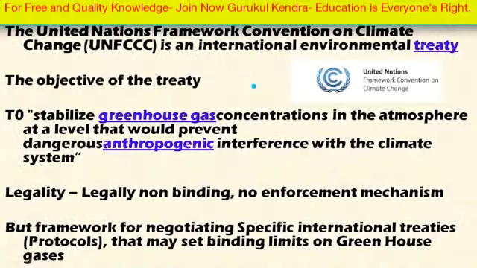This UNFCCC is an international environmental treaty, and the main objective of this treaty is to reduce the global greenhouse gas emissions, thereby reducing the global warming. Let's look at the important objective of the treaty. The objective is to stabilize greenhouse gas concentration in the atmosphere at a level that would prevent dangerous anthropogenic interference with the climate system.